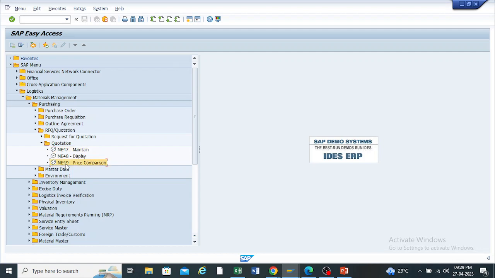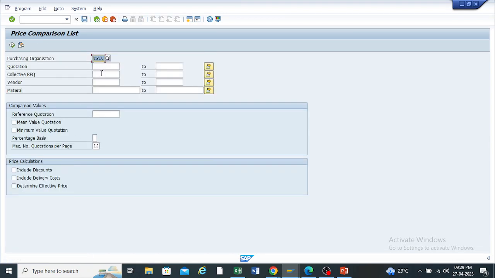For that, here is the option ME49. Just click on it. Okay, so here we need the collection number. Whenever I am creating the request for quotation, I am entering the collective number as my purchase requisition number. Do you remember? Anyone?